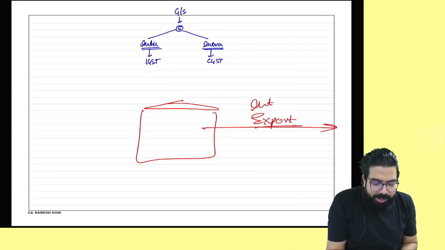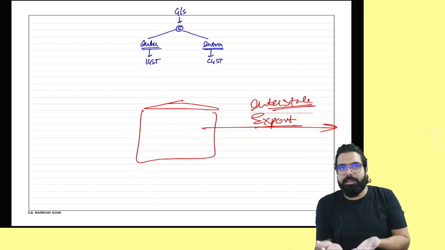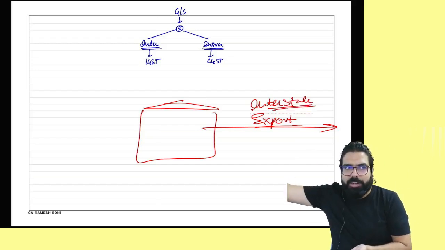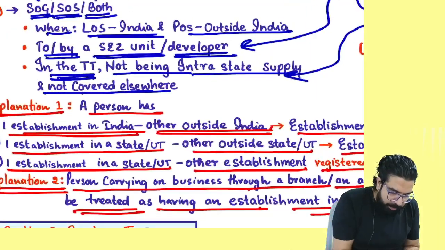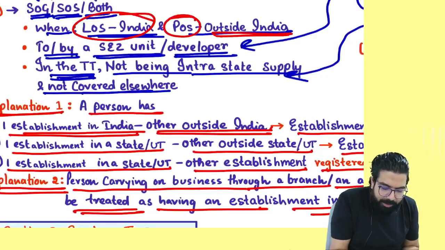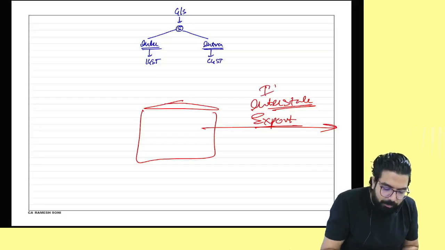Exports are interstate, right everyone? Yes or no? Supply is in India, place of supply is outside India. It is always interstate. Interstate means what should come?